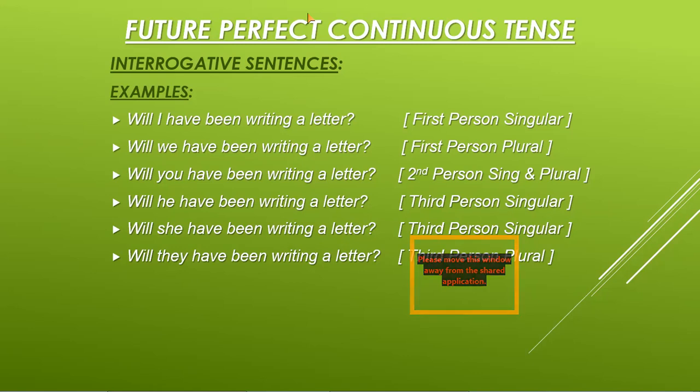Now I want to repeat that there are actually three kinds of tenses, and these all have four subtypes: present tense, past tense, and future tense. But all the four subtypes are indefinite tenses, continuous tenses, perfect tenses, and perfect continuous tenses. So you have to practice for all of them again and again, because this is the most important topic which we have already completed now here.